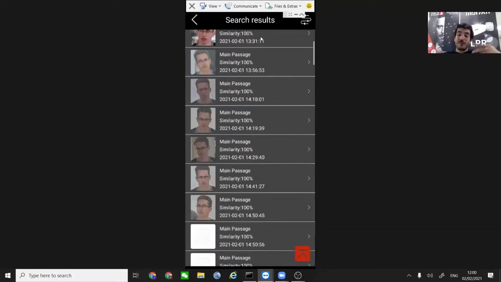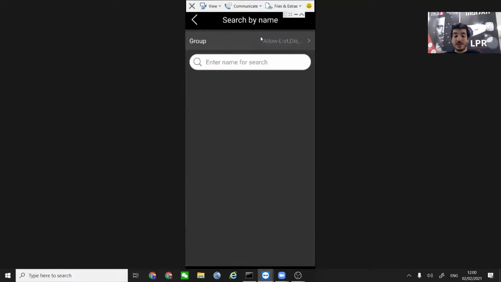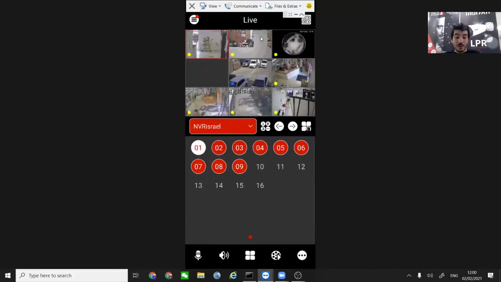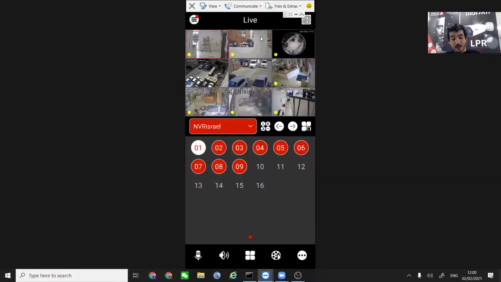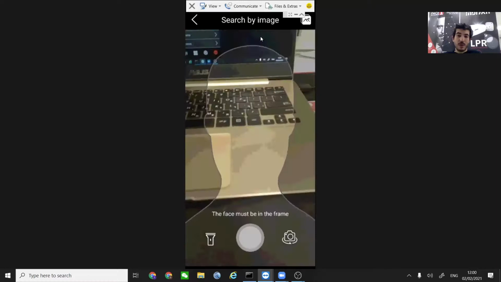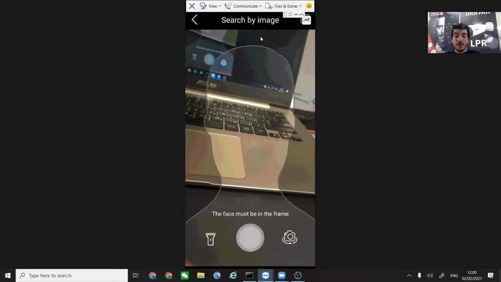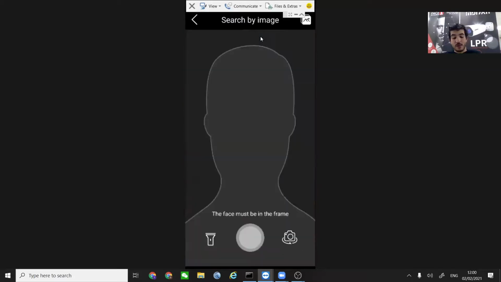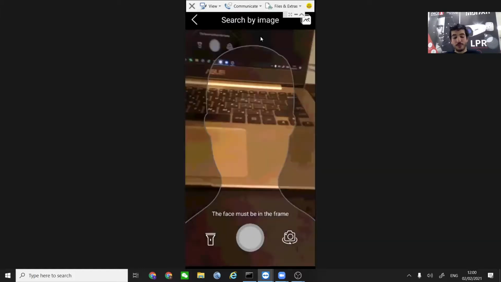You can search even, I didn't mention it, but you can also search for a face using the gallery on your phone. I'm going to show it really quick. Basically, it's search by image like before, and we can press this button right here that is turning red in order to access the gallery from our phone and search for a face from there. If you press it, we will get the ability to choose from where to search.